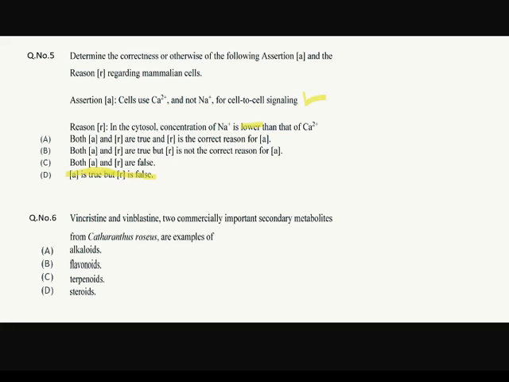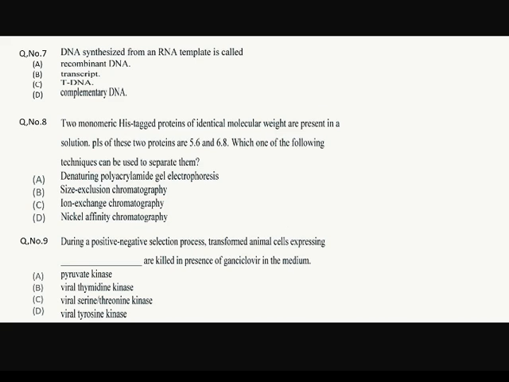Question number 6. Vincristine and vinblastine, two commercially important secondary metabolites from Catharanthus roseus, are the examples of not steroids, not terpenoids, not flavonoids, but always alkaloids. Okay. Vincristine and vinblastine are the examples of alkaloids. Let's move to the next question.